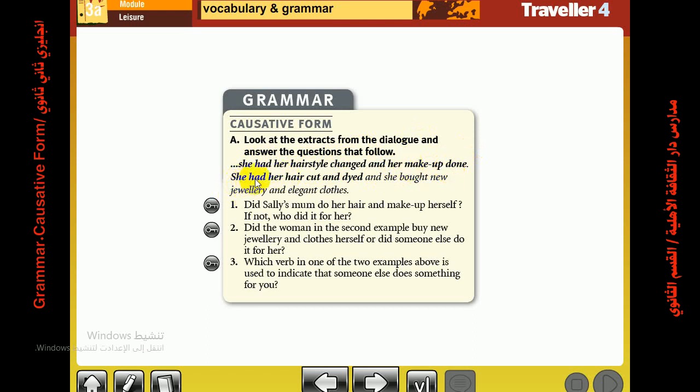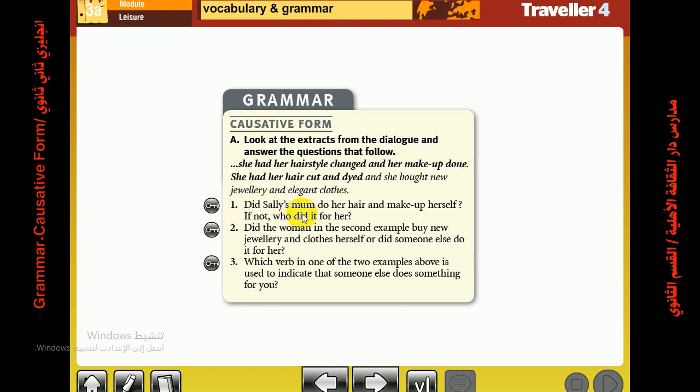Let's complete. She had her hair cut and dyed. The same. Also, she didn't cut her hair herself. It was done by someone else, and her hair was dyed by someone else, which is the hairdresser. And she bought new jewelry and elegant clothes. The last sentence is not a causative. Why? Because she did the action, or she did the service for herself. She bought new jewelry. No one did it for her. And elegant clothes.